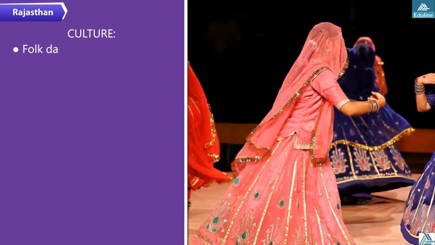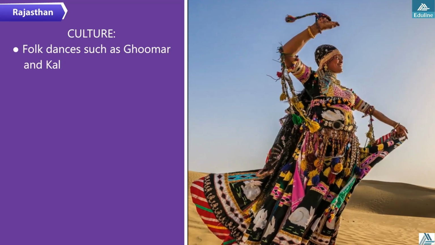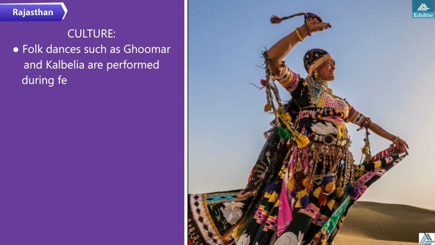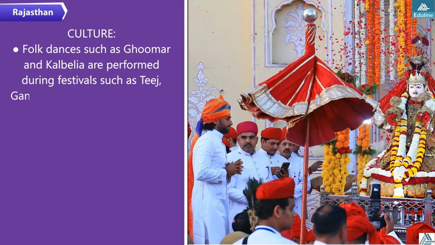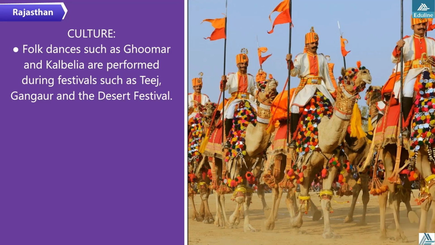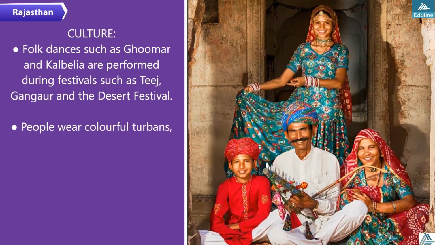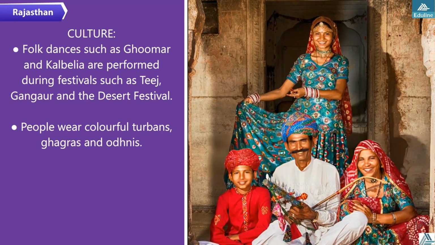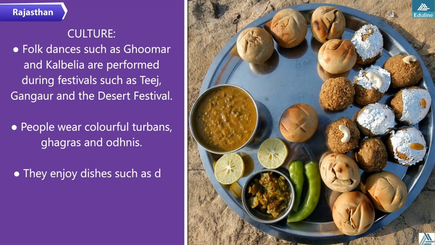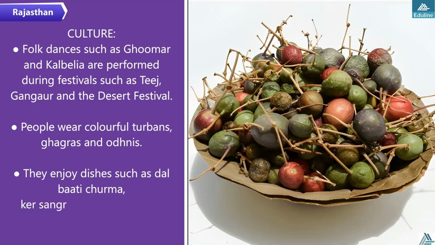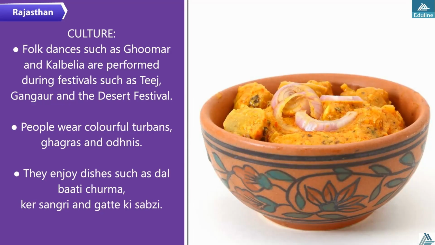Culture: folk dances such as Ghumar and Kalbelia are performed during festivals such as Teej, Gangaur and the Desert Festival. People wear colorful turbans, ghagras and ornis. They enjoy dishes such as dal bati churma, ker sangri and gatte ki sabzi.